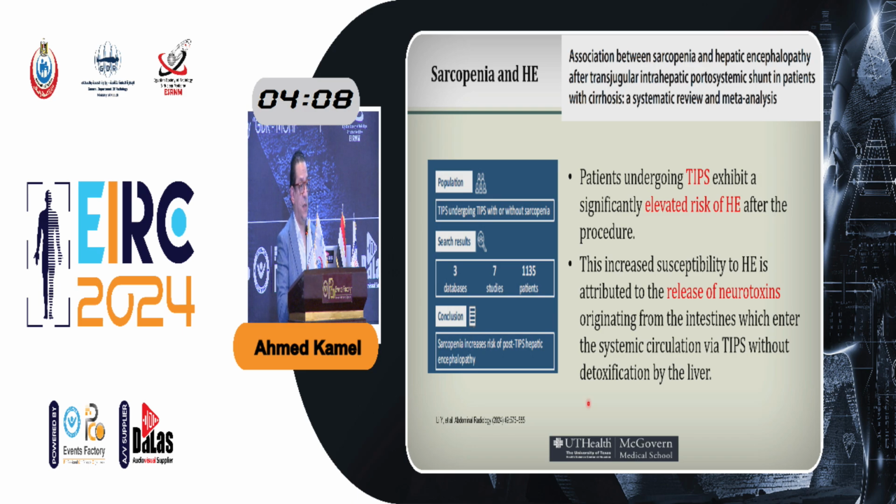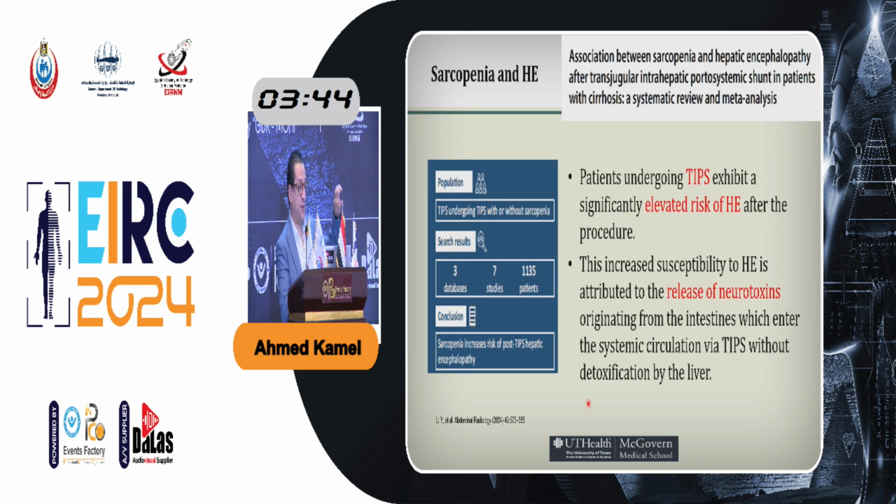Why do these patients who have sarcopenia get encephalopathy after TIPS? What is the relation between the muscle and encephalopathy? We all know that neurotoxins develop in the GI tract and go into the portal circulation to the liver, which filters them out.